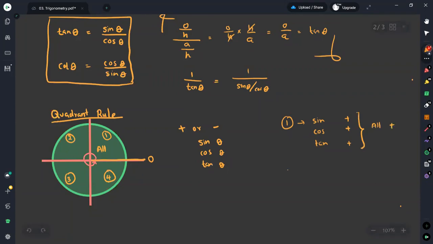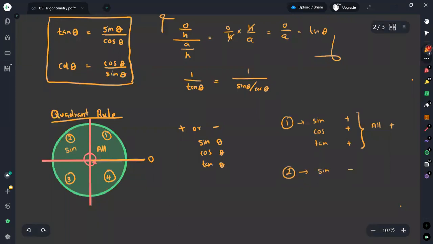But if you go for the second quadrant, you may identify that only the sine values are positive. Therefore, if you have an angle which is greater than 90 but less than 180 degrees, you will get the sine value as positive.